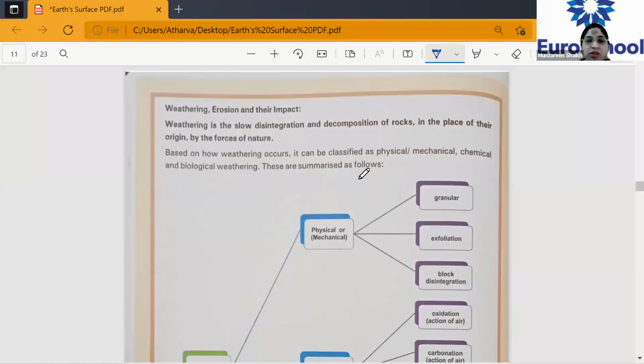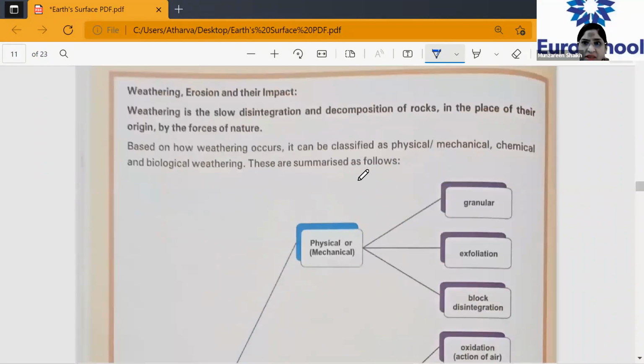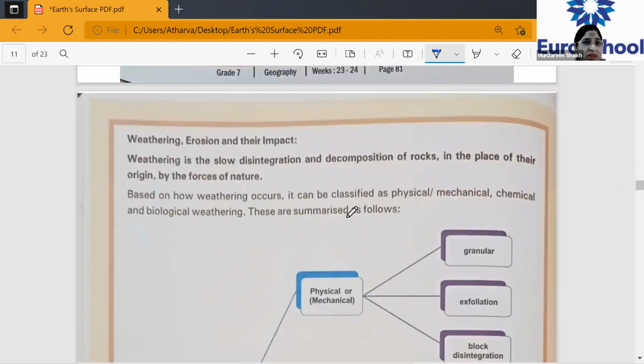Now, weathering, erosion, and their impact. Do you know what is weathering? Ma'am, maybe change of weather, ma'am. Maybe. Okay. Anybody else? Ma'am, it is like erosion from the Earth's surface. Yes. What is erosion then? What is the difference between weathering and erosion? Ma'am, erosion is like the decomposition, ma'am. Okay. Then what about weathering? I don't know. Okay, we will understand in depth what exactly is weathering, erosion, and what is their impact.